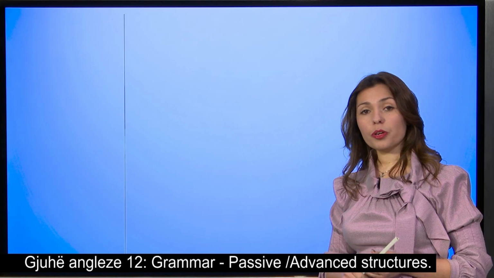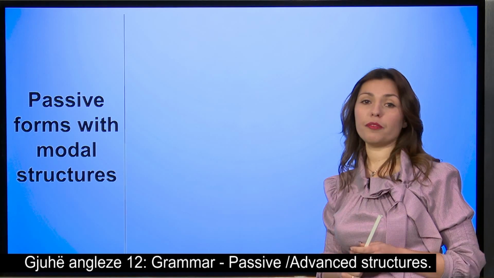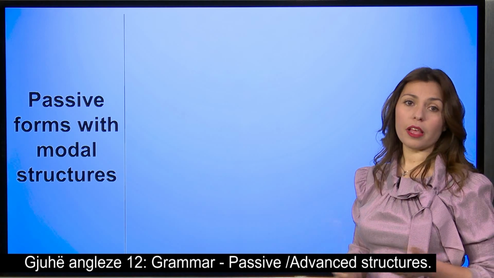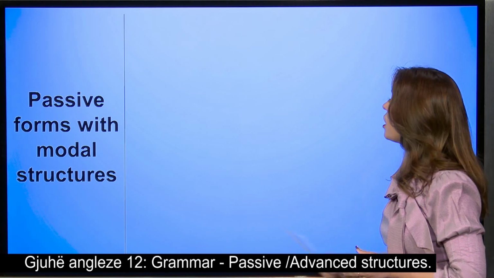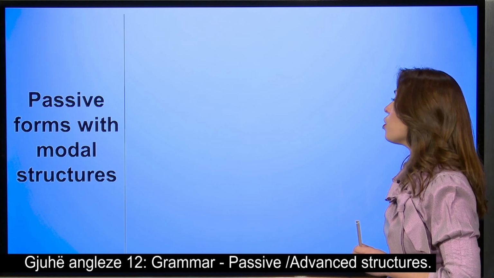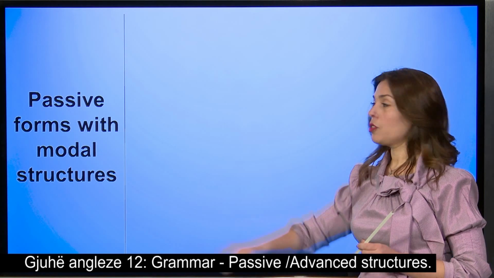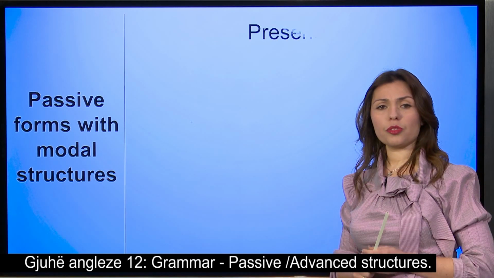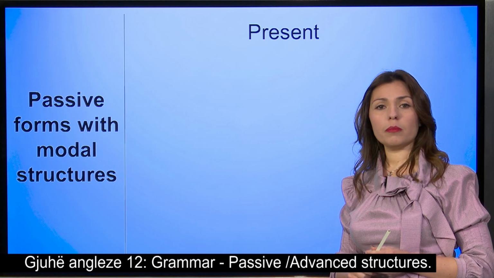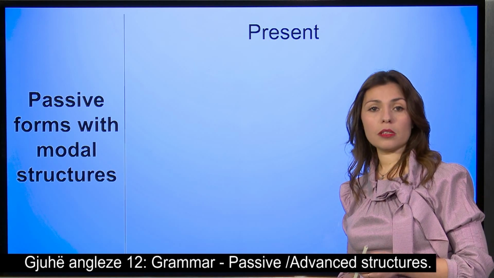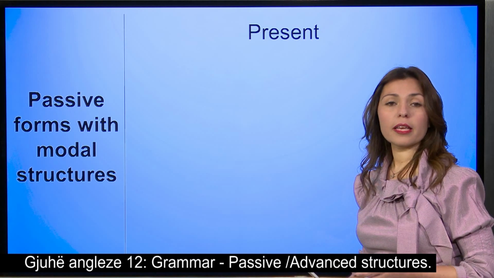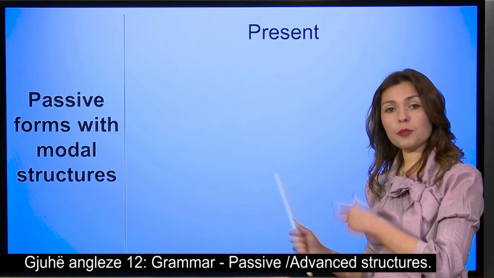But now we're going to deal with some more advanced ones because the level, of course, is higher. So we're going to deal with the passive forms with the modal structures. What are the modal structures? Can you think of some? May, must, should, will, can, could. Let's be more specific.